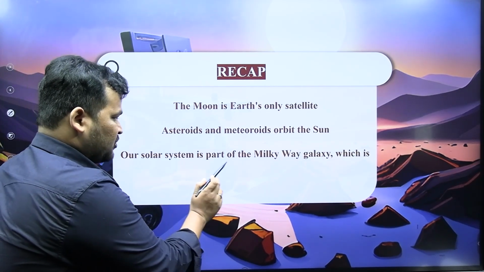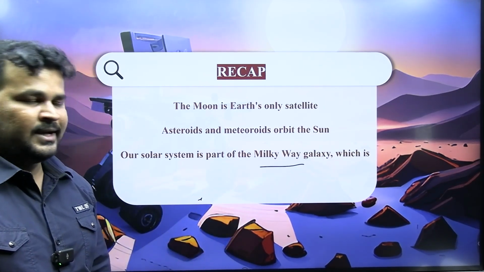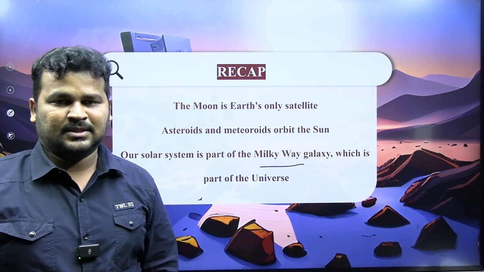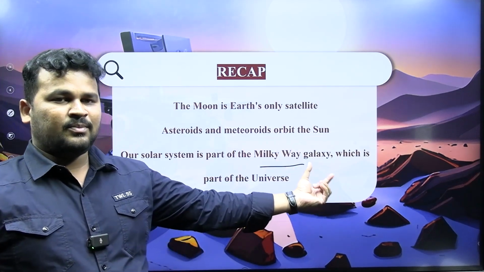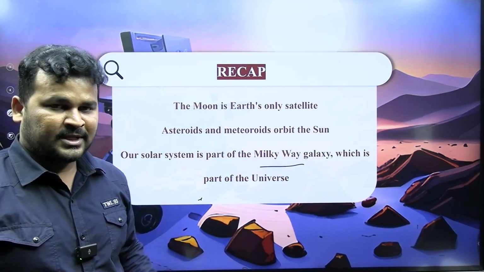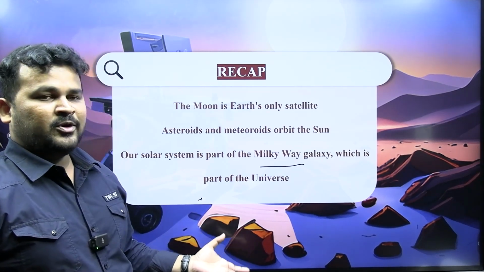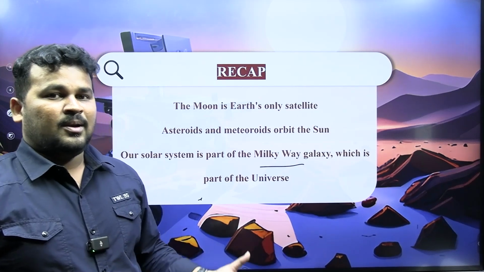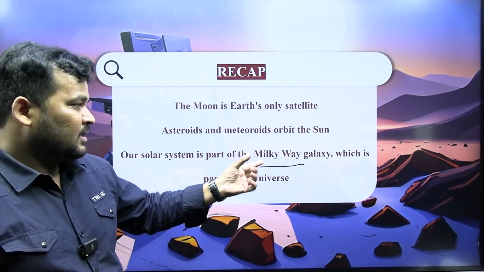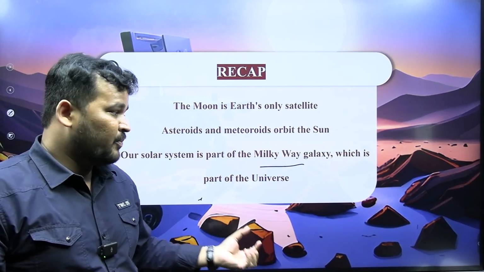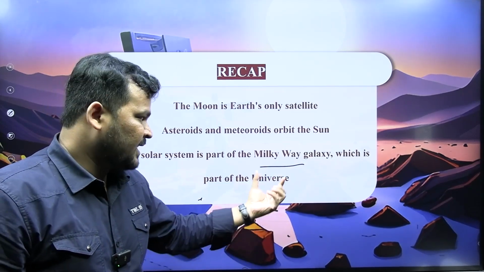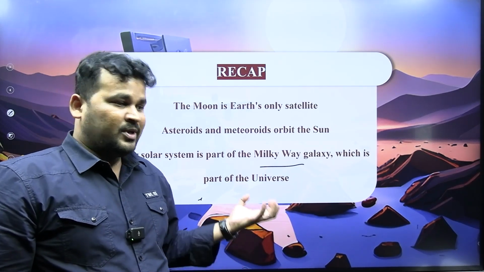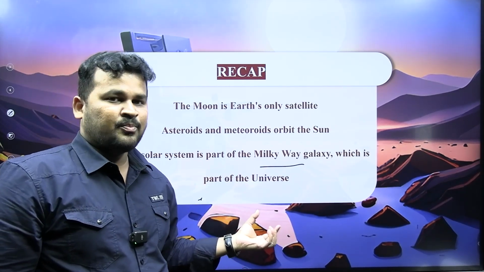Now, our solar system is a part of the Milky Way galaxy. As I said, our galaxy's name is the Milky Way. This Milky Way galaxy is a part of the universe, and we know that in the universe there are millions of galaxies. Billions of solar systems make a galaxy. Millions of galaxies make a universe. The universe doesn't have a boundary, so it is boundaryless.